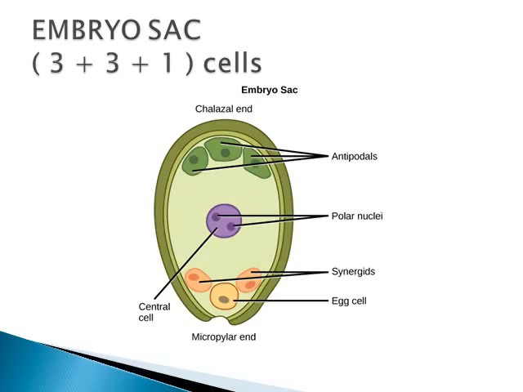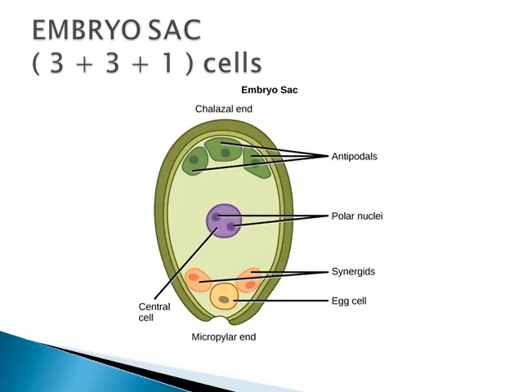So 1 egg cell is present in the micropylar end, and 2 synergids. Synergids are the cells which enhance the pollen tube to enter into the embryo sac. Antipodals are going to produce some nutritive substance for the nourishment of the embryo sac. So this is the work of the synergids and antipodals in the embryo sac.